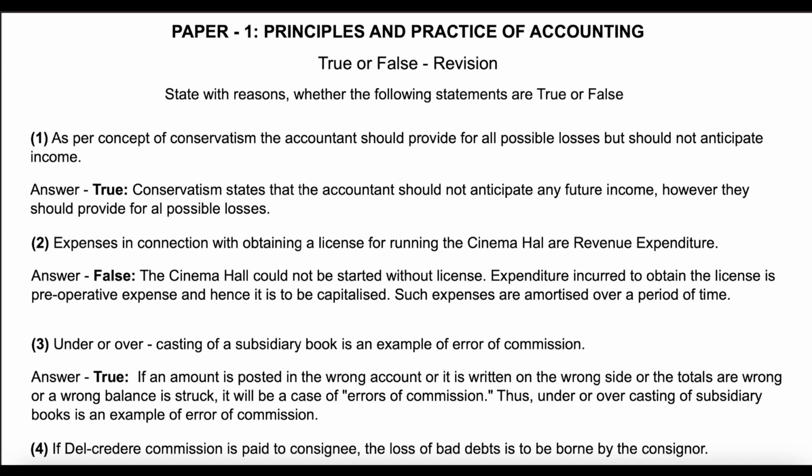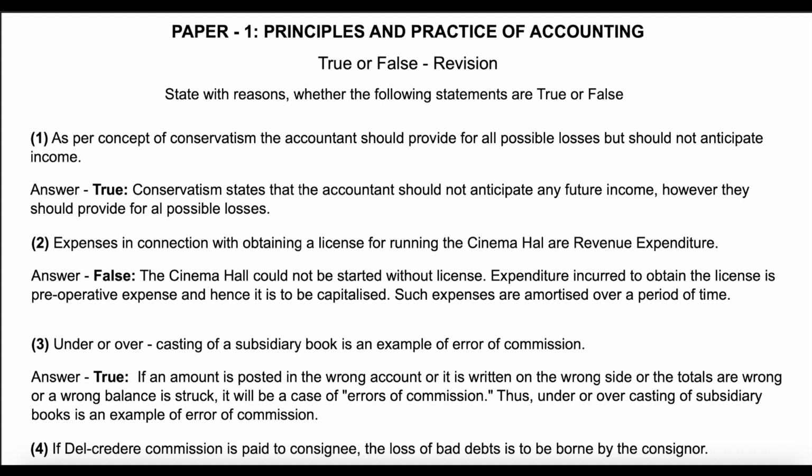Question 2. Expenses in connection with obtaining a license for running the cinema hall are revenue expenditure. Answer: false. The cinema hall could not be started without license. Expenditure incurred to obtain the license is preoperative expense, and hence it is to be capitalized. Such expenses are amortized over a period of time.